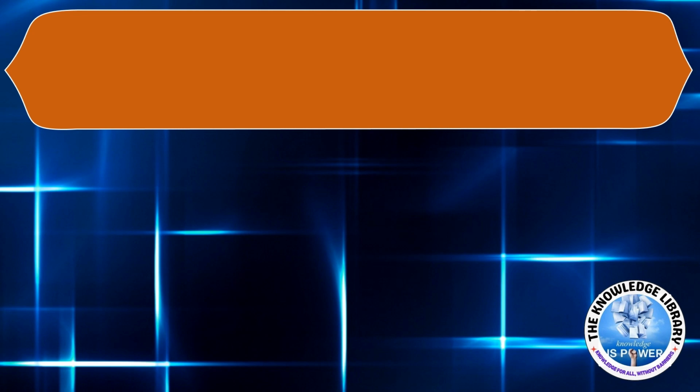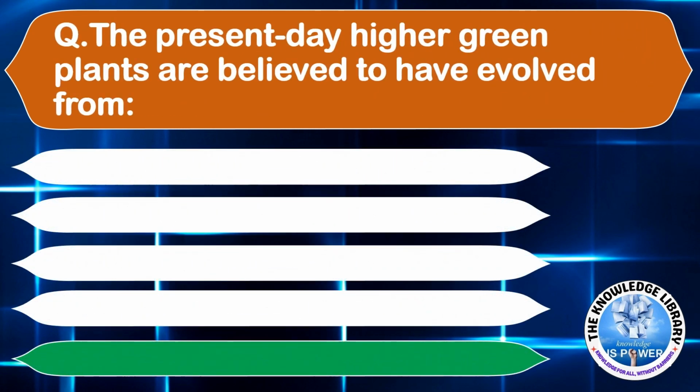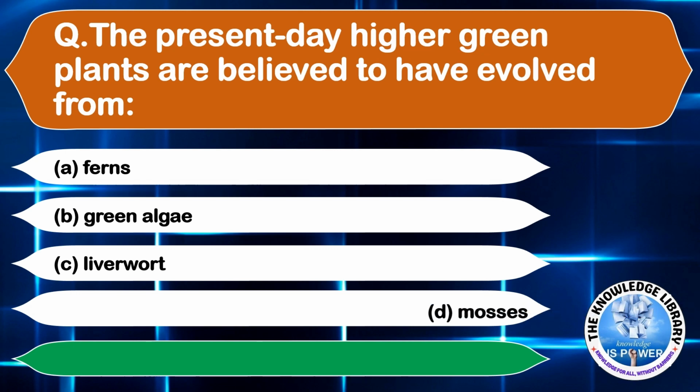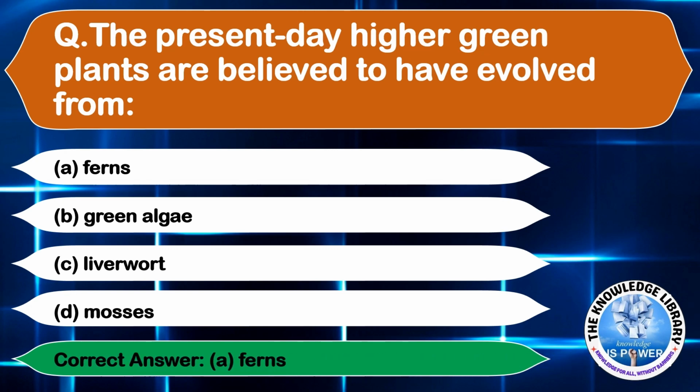The next question. The present day higher green plants are believed to have evolved from option A, ferns, option B, green algae, option C, liverwort, and option D, mosses. The correct answer is option A, ferns. Moving on to the next question.